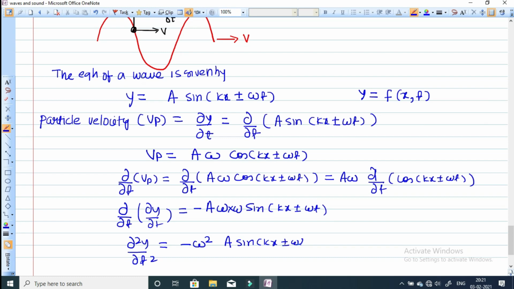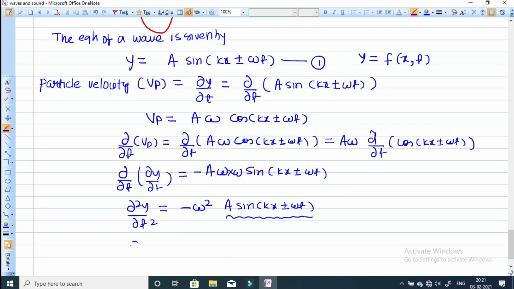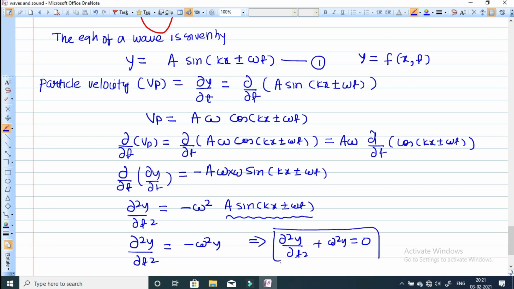Now you can clearly see that a into sine of kx minus omega t, from equation 1, is equal to y, and d2y upon dt square gives you the acceleration, equal to minus omega square into y. Simplifying, d2y upon dt square plus omega square y equals 0. This is nothing but the differential equation of SHM. So basically the particles in a wave do SHM.